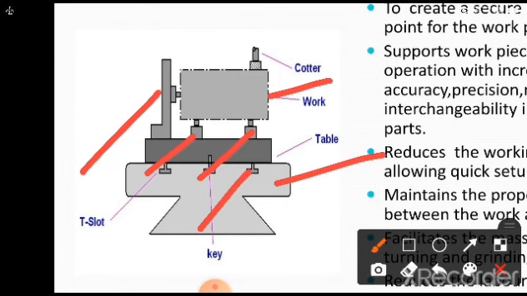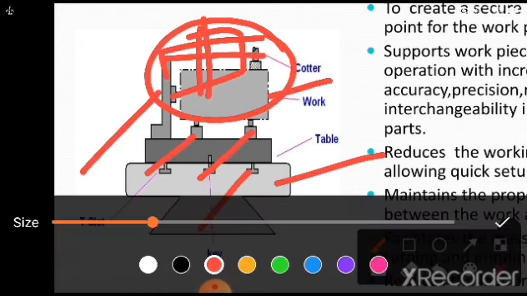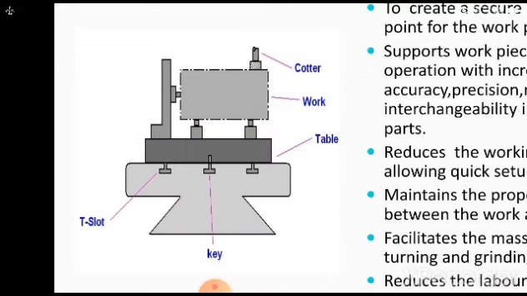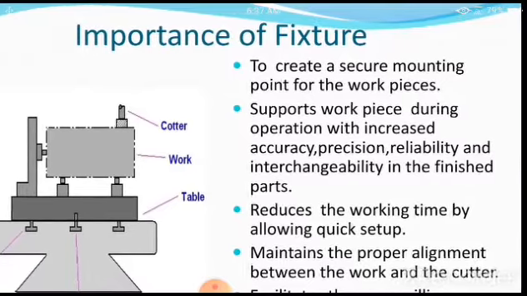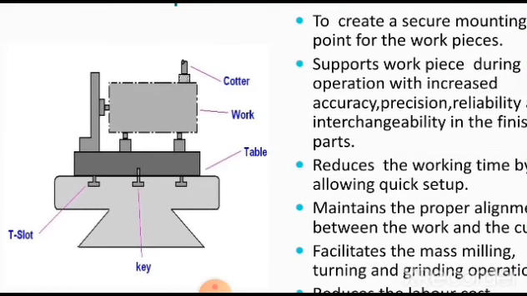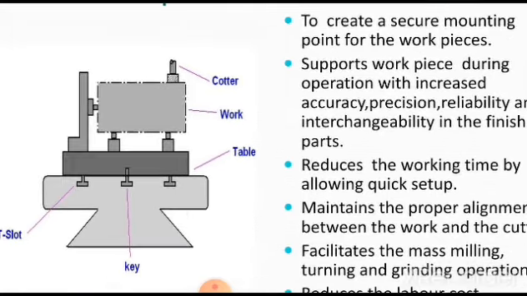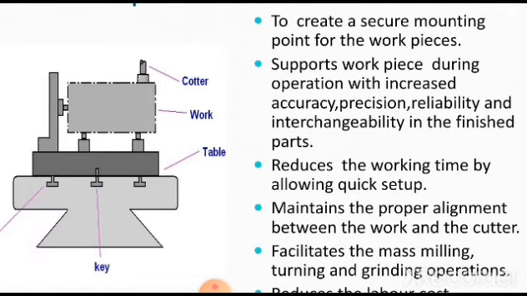Here also it is there, but there is no guidance for the cutting tool to be carried out. If I extend this and provide a bracket for guiding the cutting tool, then that fixture can be converted into a jig, to create a secure mounting point for the workpiece. So here the mounting of the workpiece is carried out very correctly on a machine table, as you are going to see there. It supports the workpiece during the operation with increased accuracy, precision, reliability and interchangeability in the finished parts.